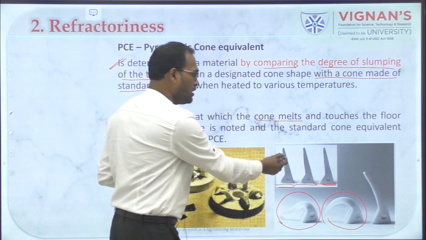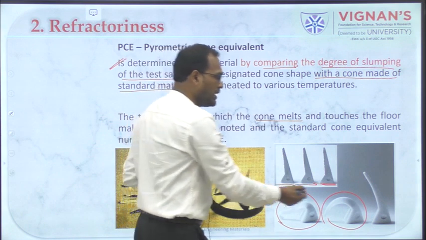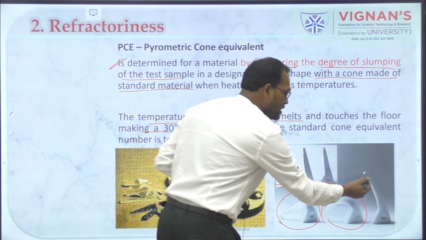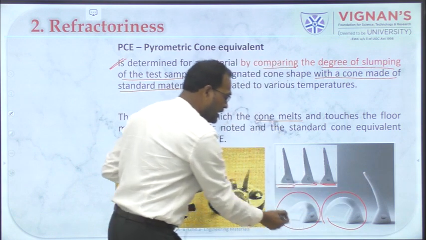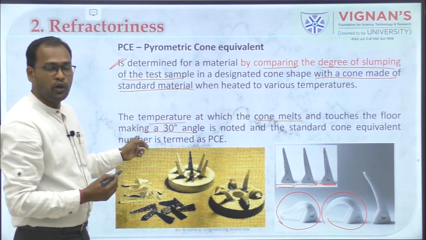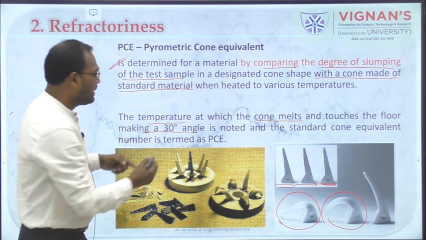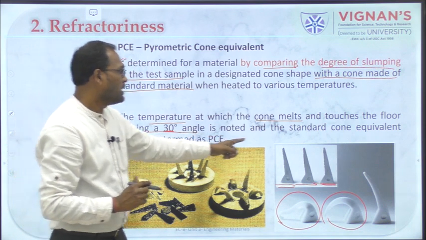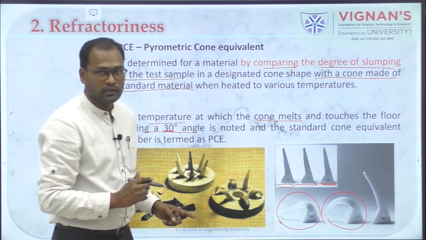So this is the unfused one before the start, and this is once the temperature starts, and you can see slowly this cone starts melting and touches the ground. So the temperature at which the cone melts and touches the floor and makes a specific angle is noted, and the standard cone equivalence.